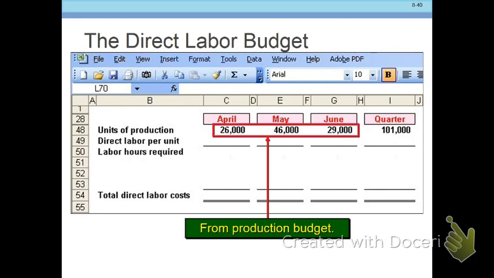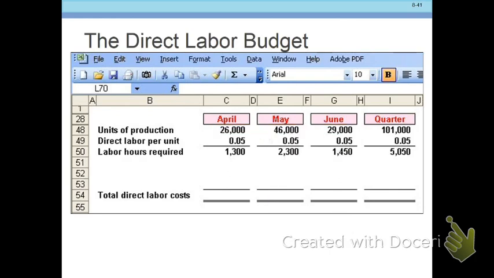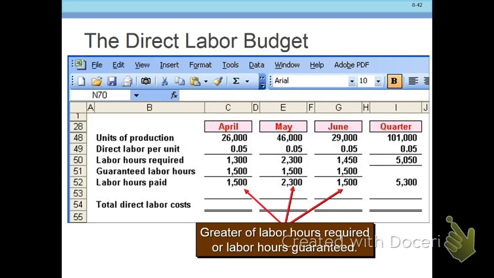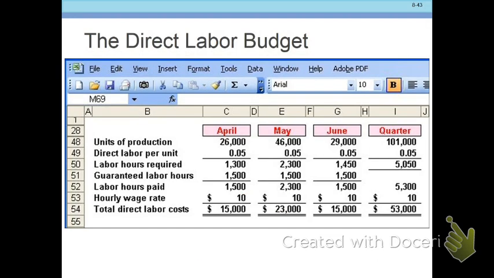So we have 26,000 units of production in April. Each one takes 0.05 of an hour. So there's 1,300 hours, 2,300 hours, and 1,450. We've guaranteed a minimum of 1,500 hours. So in this particular case, in April, even though they only worked 1,300, we've guaranteed them 1,500. And in May, where we guaranteed them 1,500, they actually worked 2,300, so they're going to get paid presumably overtime. And those 2,300 hours, in this case, are $10 an hour. There may not have been any overtime. I think I've got that in one of the later slides. So that then becomes our direct labor budget.